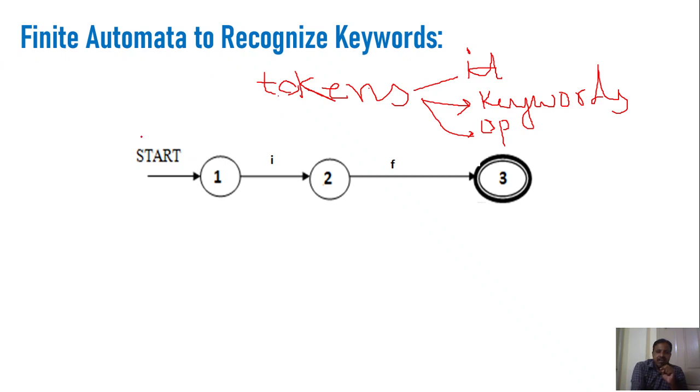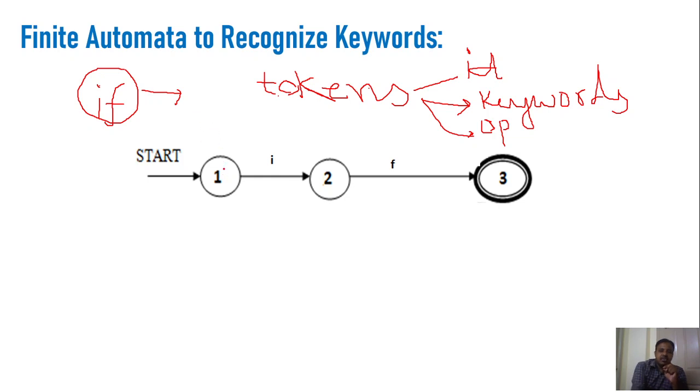Here I have given one simple example where it is going to recognize a keyword as if. Whenever we enter this word in your input program and you give this input program to the compiler, it will recognize that if is a keyword. How is it recognizing that? It is using the concept of finite automata. Initially it will be in state number 1.